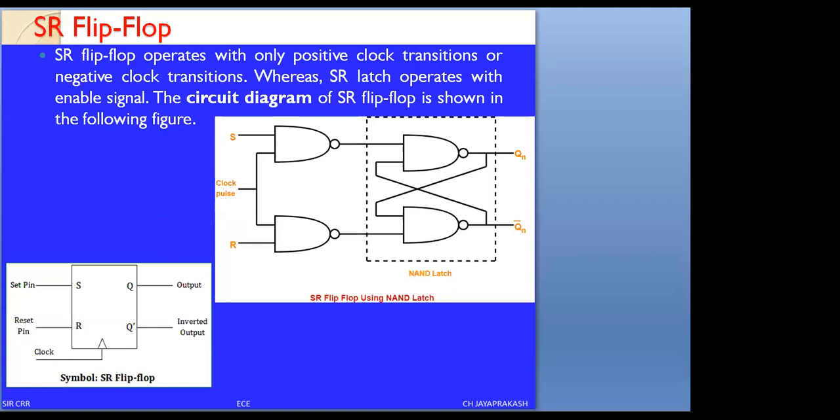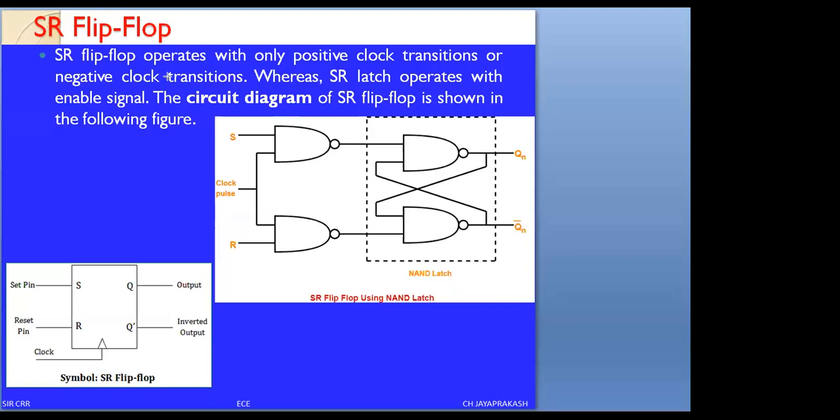Here we are repeating the same operation once again. Identify the operation carefully. Previously we took the NAND gate, the NAND latch. To the NAND latch we are connecting 2 more NAND gates, and that will be equal to the SR flip-flop. Okay, SR flip-flop operates with only positive clock transitions or negative clock transitions, either positive or negative, whereas the SR latch operates with an enable signal.